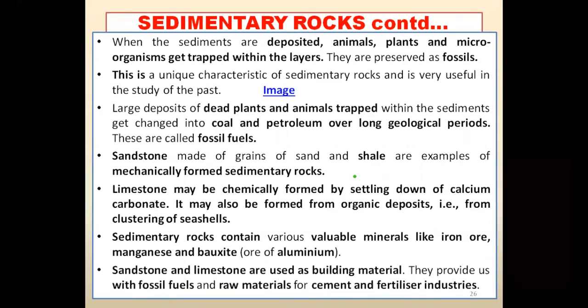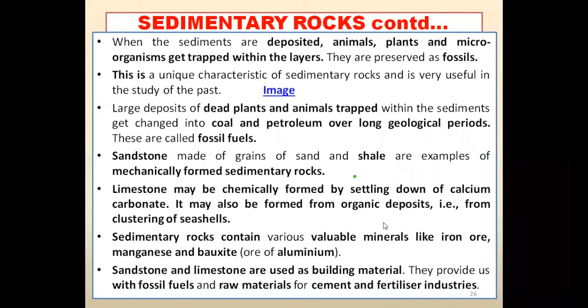What is the use of sandstone and limestone? They are used in building materials. They provide us with fossils, and sometimes we also use them in industries as materials. Sandstone and limestone, to make a lot of other products in industries, we also use these things.